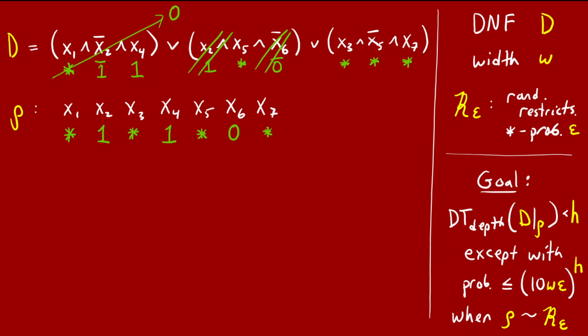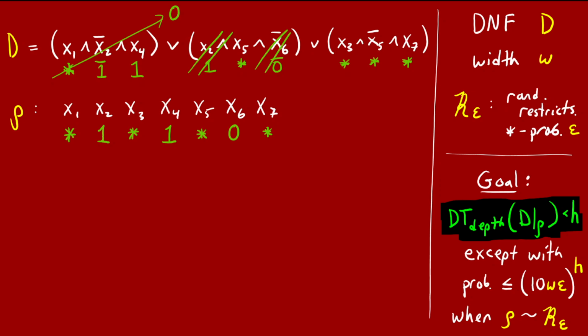Remember, the switching lemma is concerned with the decision tree complexity of the restricted function. We want to show that it's very likely that it's computed by some shallow decision tree. Instead of trying to be smart about this, let's be dumb about it. Let's consider the dumbest way to build the decision tree for the restricted function.